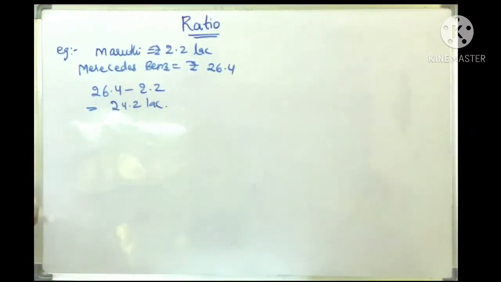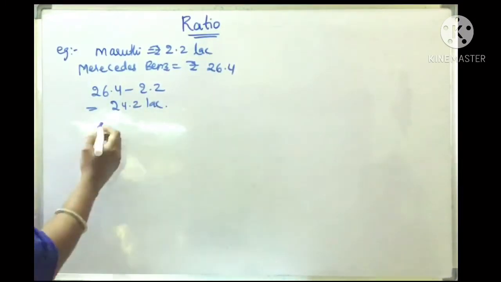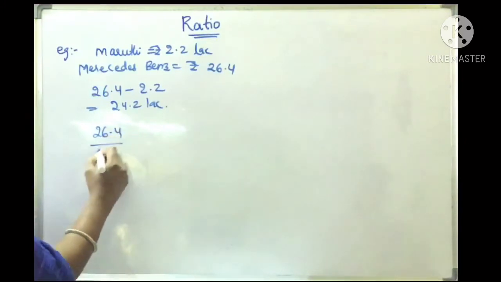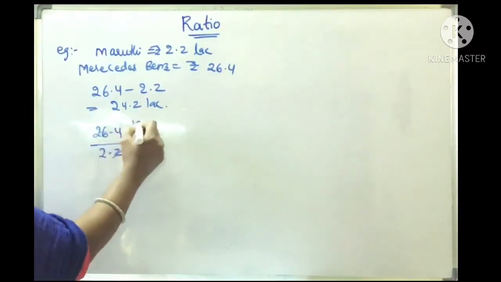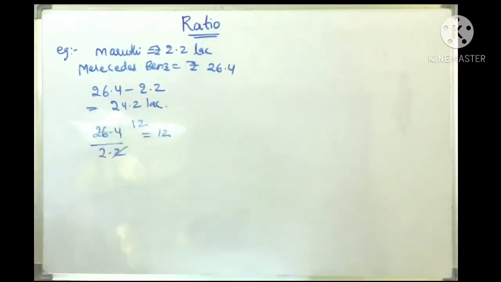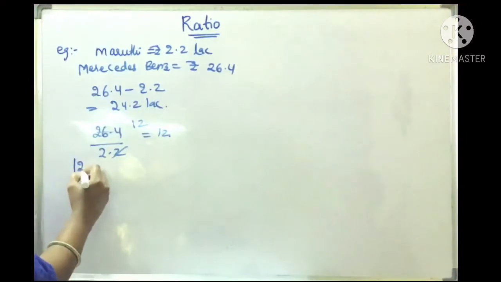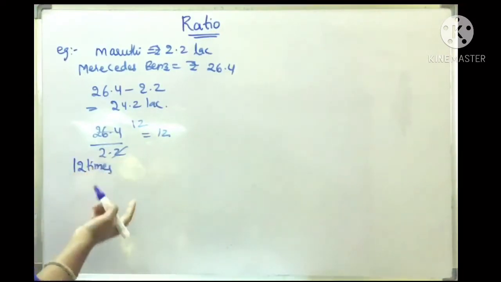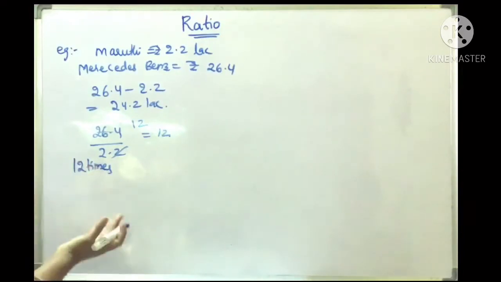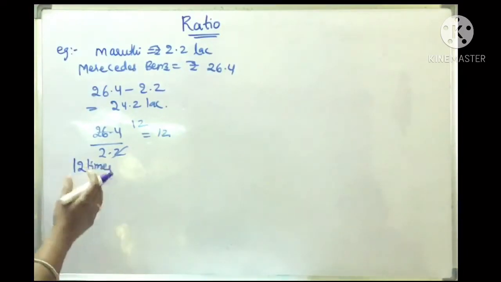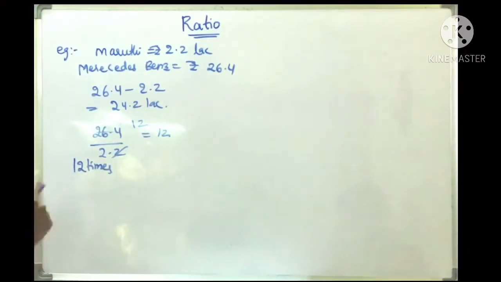But if we compare by division, it works out to 12 times. So the cost of the Mercedes-Benz car is 12 times the cost of the Maruti 800. Thus in certain situations, comparison by division makes better sense than comparison by taking the difference.